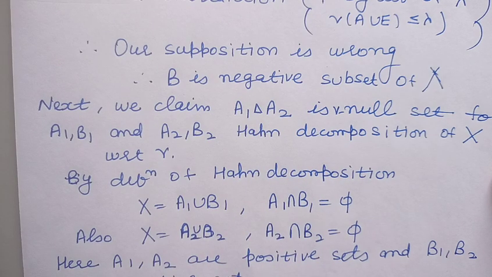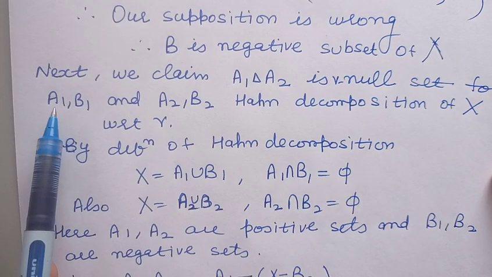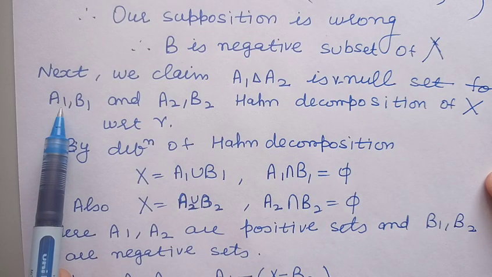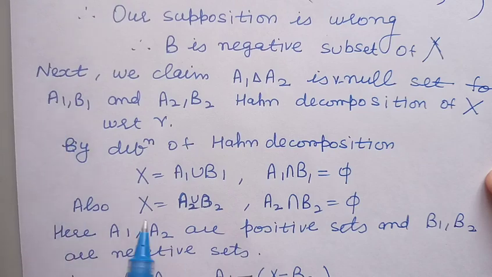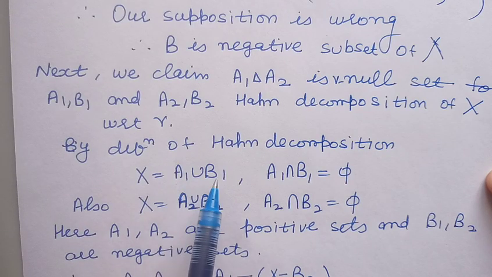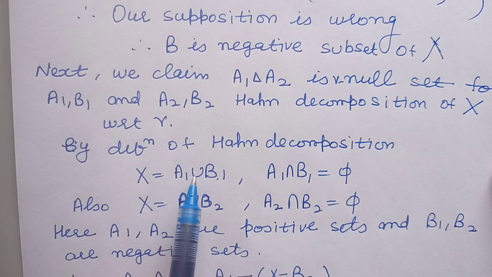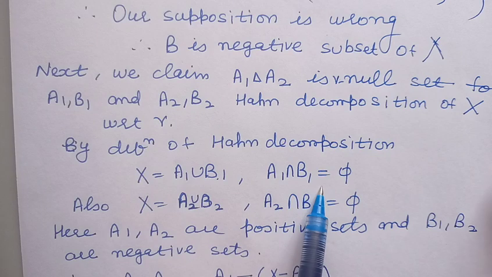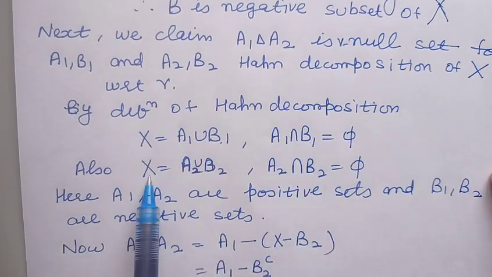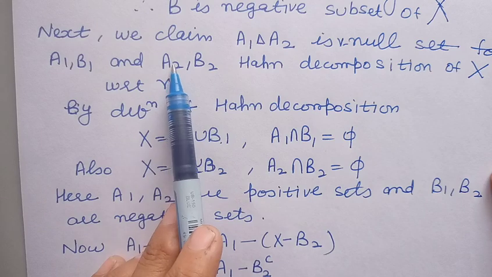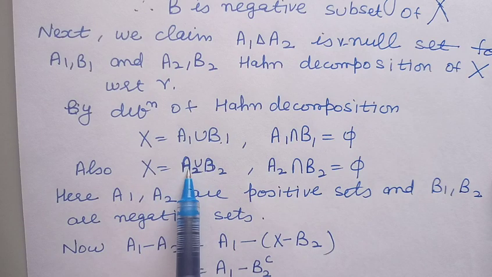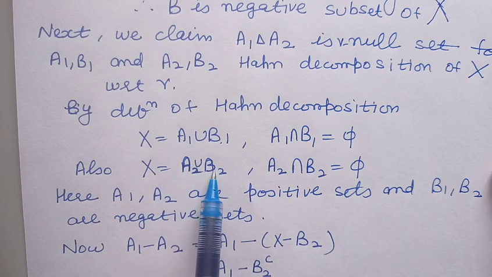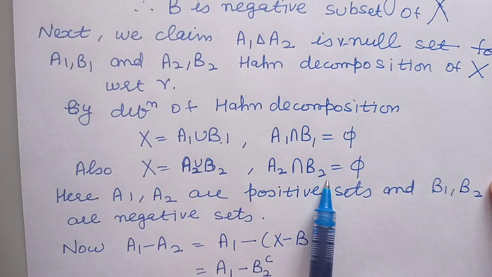So in order to prove this, let us take one of the decompositions of X as A1, B1. Here A1 is a positive set and B1 is a negative set, and these two sets are disjoint. And another decomposition of X we have taken as the pair A2, B2. A2 is positive, B2 is negative, and these two sets are disjoint sets.